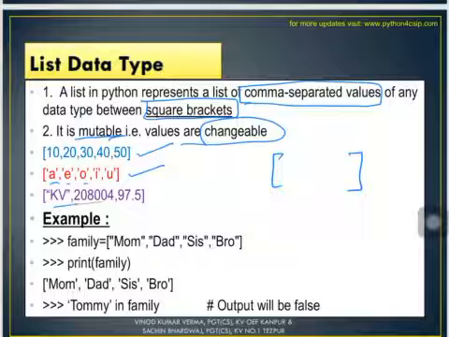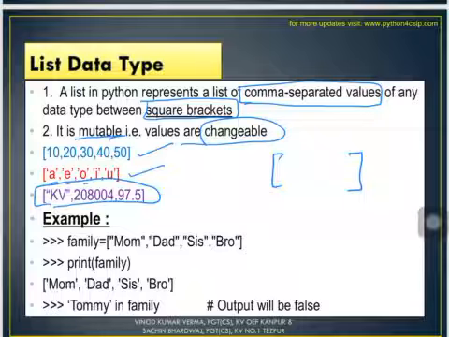Next, you can see this is mixed. These are the mixed values, means we may have the mixed values in list also. You must be remembering that there is no limitation of same type of data in case of list data type. We may have string value, we may have integer value, and we may have a float value also. All type of values are there in list data type. So this is an advantage of list data type. That is why I suppose we all feel very much comfortable while using list data type, because it does not put the restriction of the same type of data every time we store the data into it.